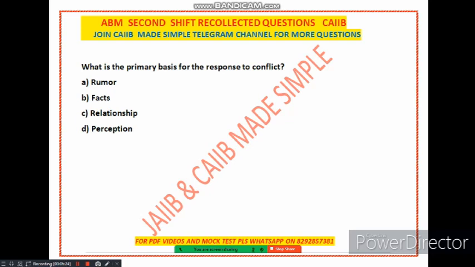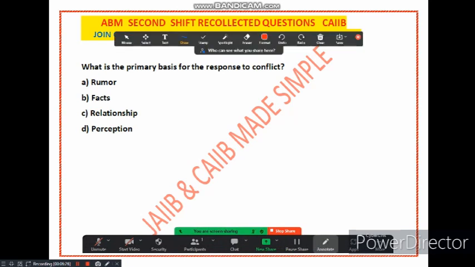So friends, in our mock test I am providing you such type of questions which are previous year based, so that you can develop the habit of solving such questions and get exposure to them. So the primary basis to resolve conflict should be facts. See, facts are objective information that can be verified. They are the foundation for making sound decisions and resolving conflict in a constructive way. Rumor, relationship, perception, all are subjective factors that can influence how we respond to conflict. However, they are not as reliable as fact.